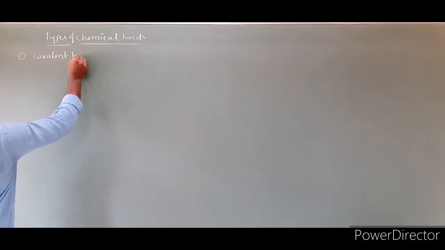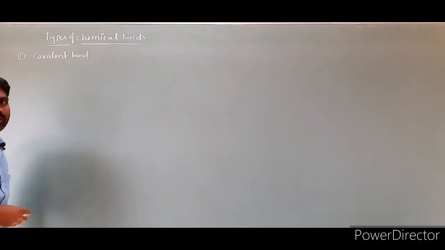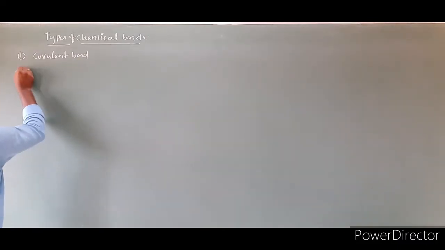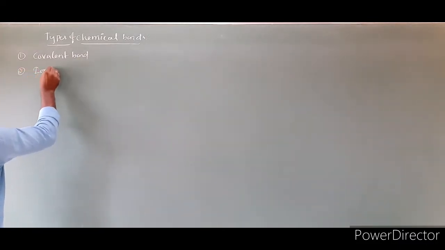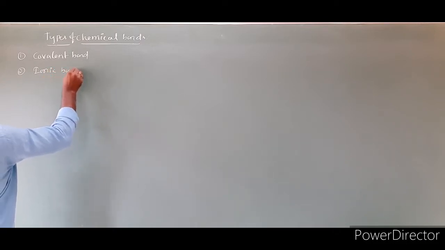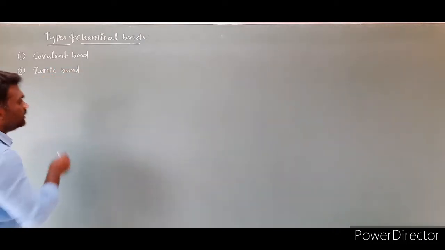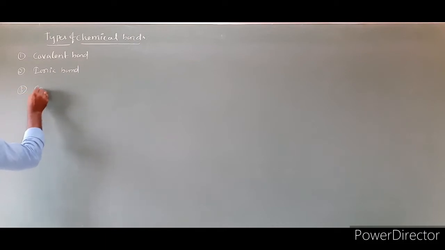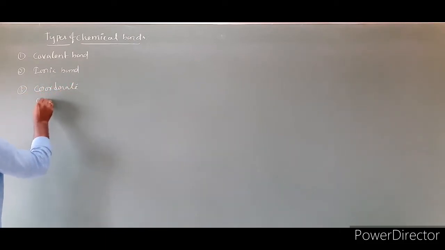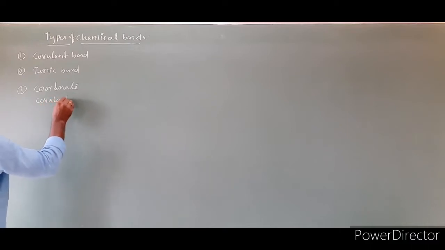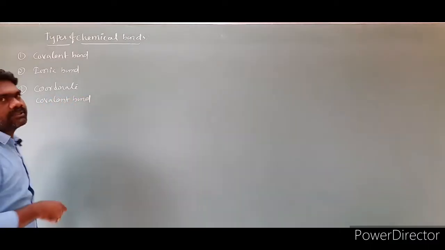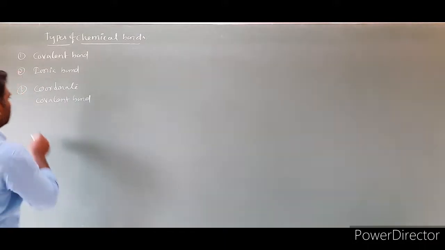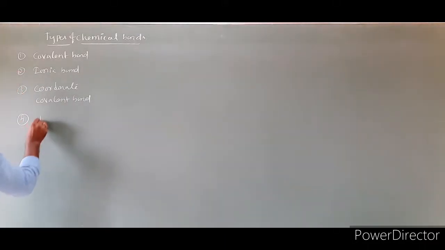First one is covalent bond. The second one is ionic bond, and the third one is coordinate covalent bond, and the fourth one is metallic bond.